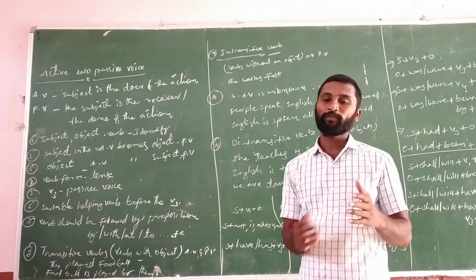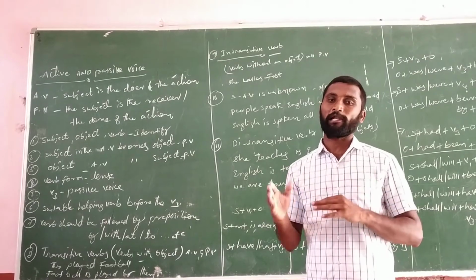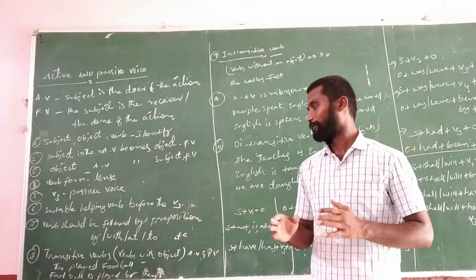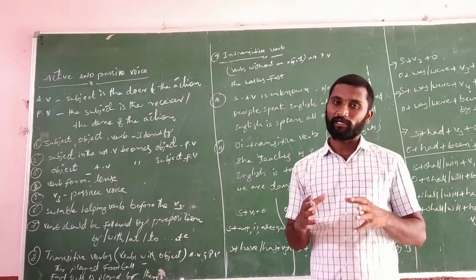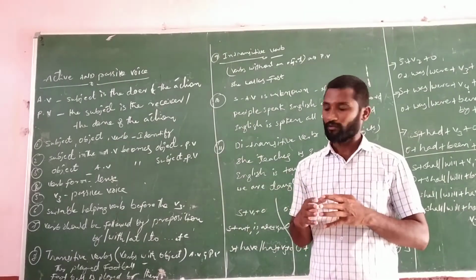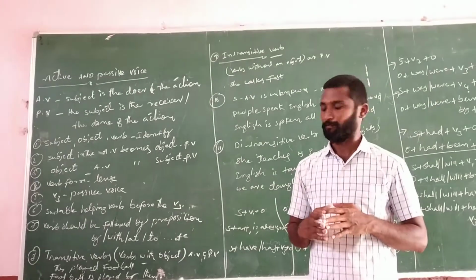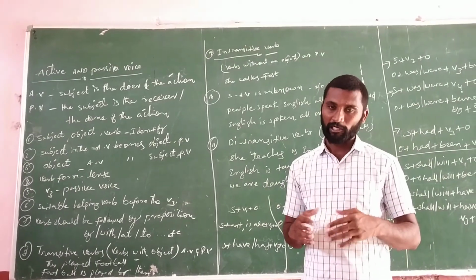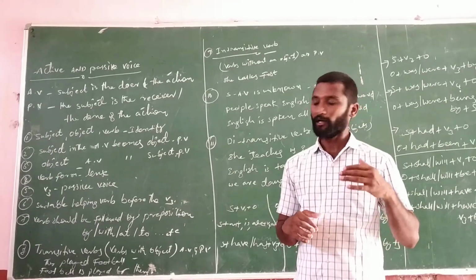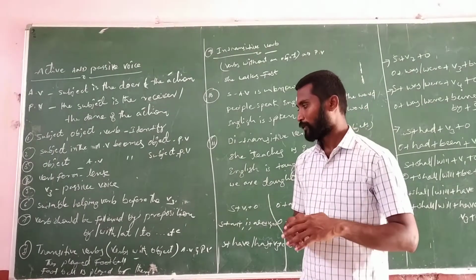Before the V3, we have to select suitable helping verb according to the tense. And some prepositions are there after the verb. For example, by will come, with will come, and to, related to verb and tenses also.